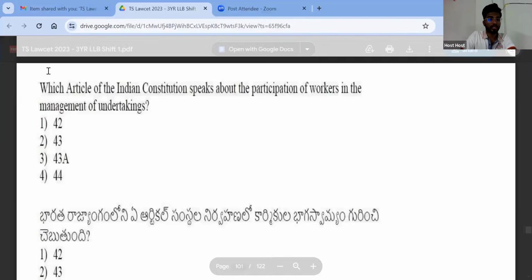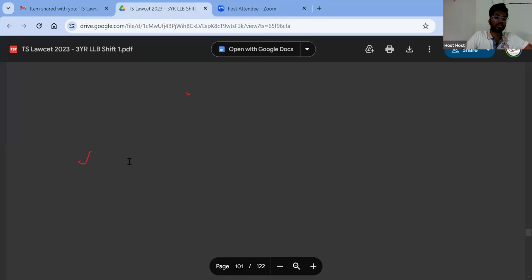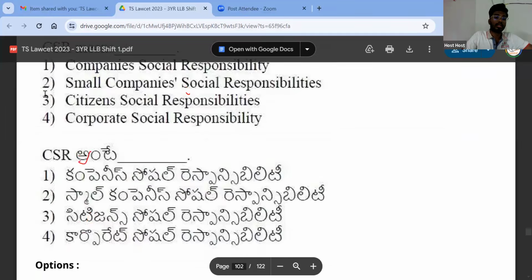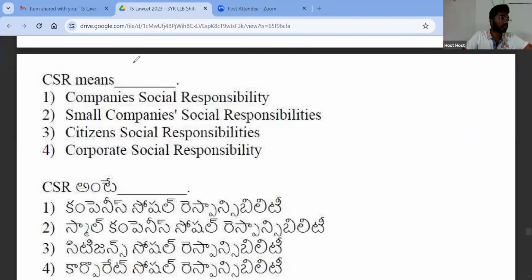Next, which article speaks about the participation of workers in the management of industries? 43A. Very good. Well done. Next one. What is the full form of CSR? Which option? Corporate social responsibility. Very good.